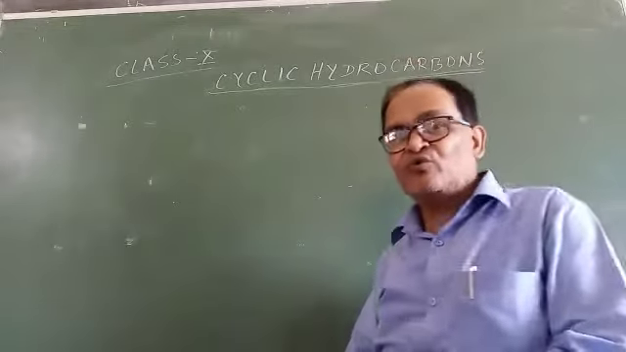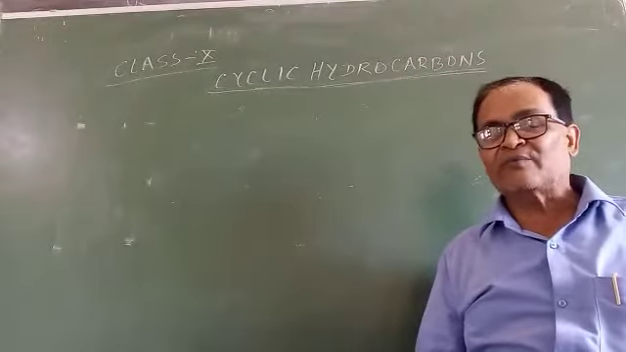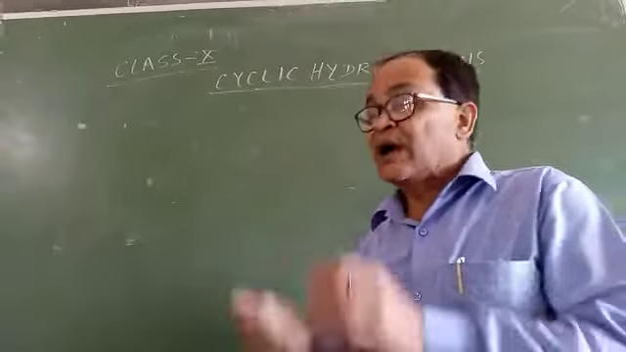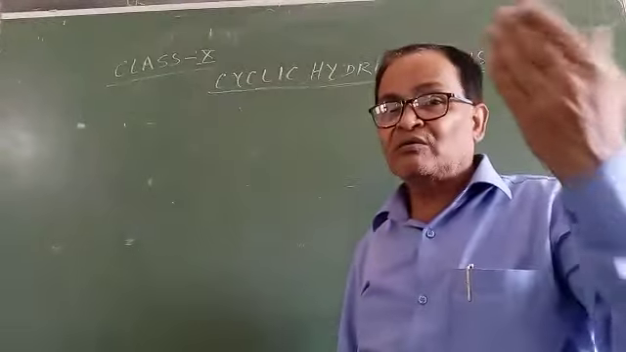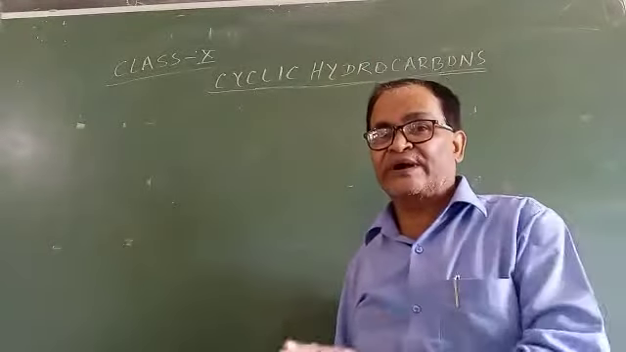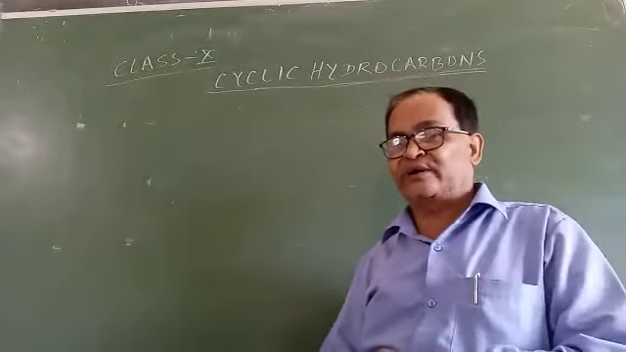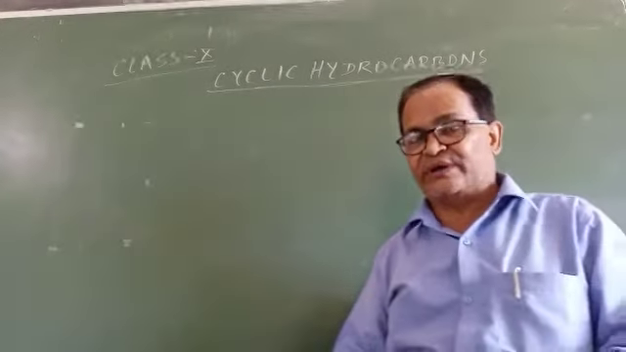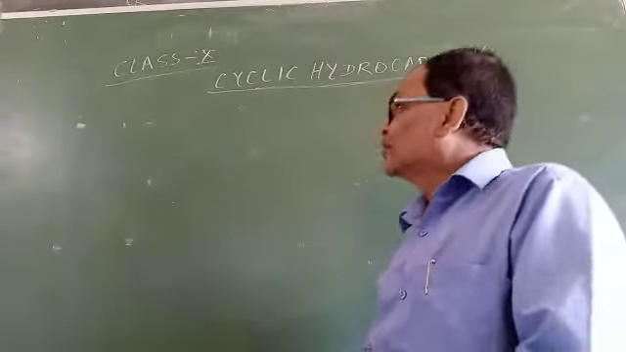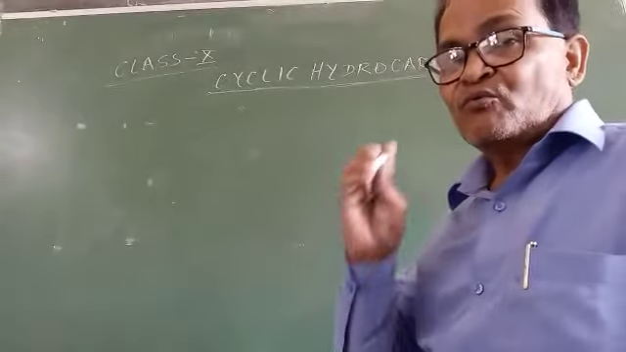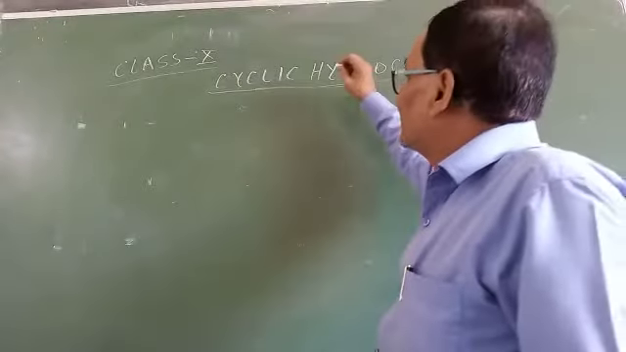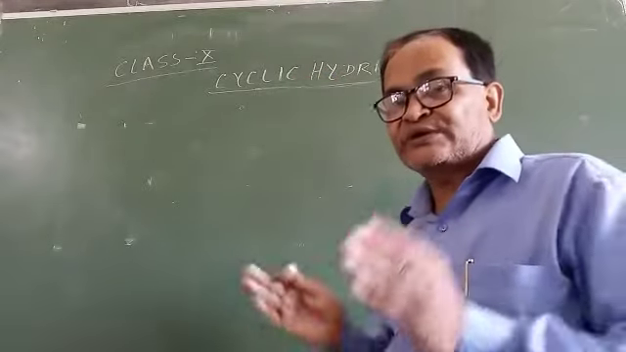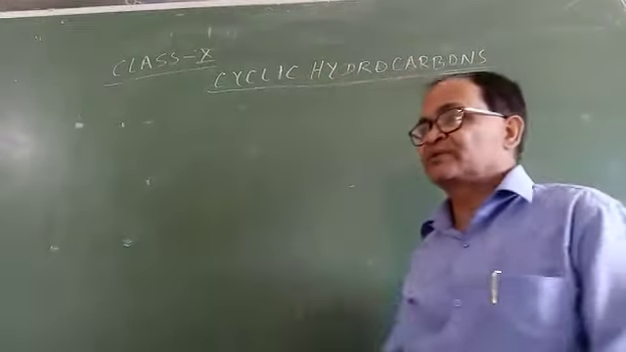We already know that hydrocarbons are the compounds of carbon and hydrogen. Hydrocarbons are of two types, saturated and unsaturated, open chain or closed chain. Today we are going to learn about cyclic hydrocarbons, meaning closed chain hydrocarbons.